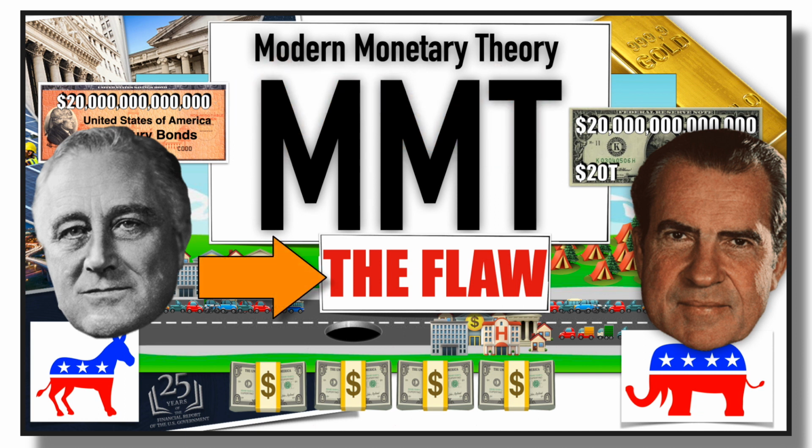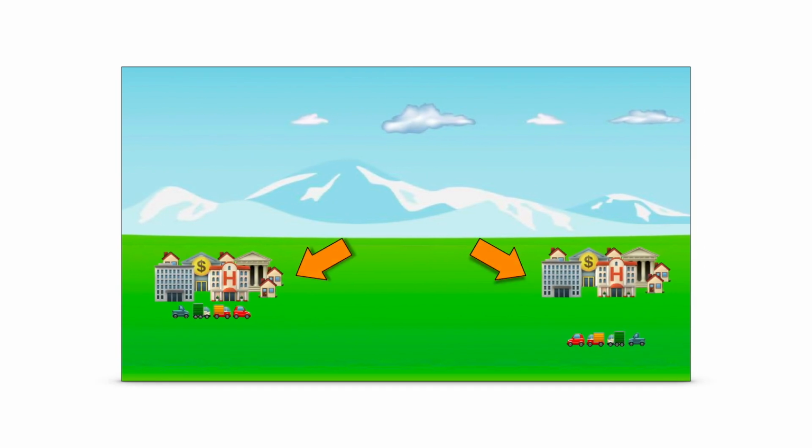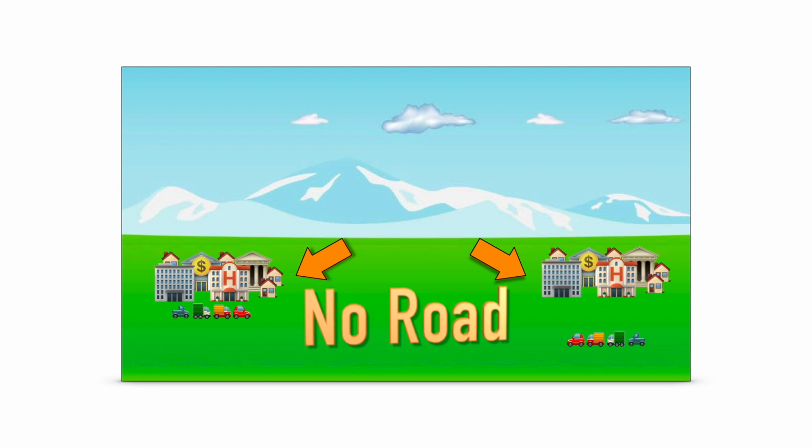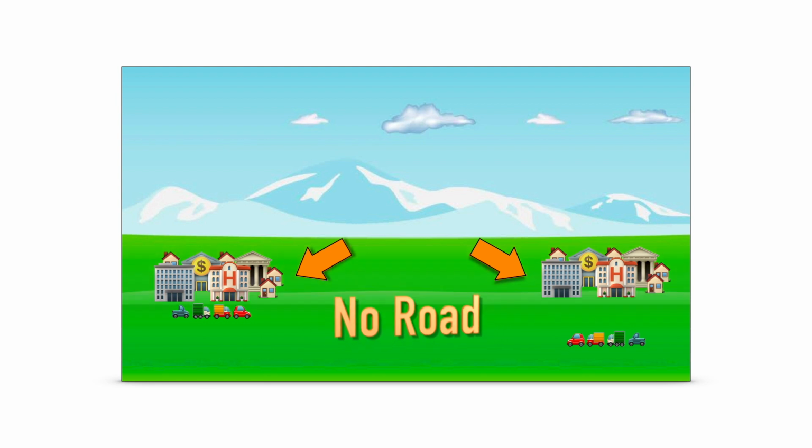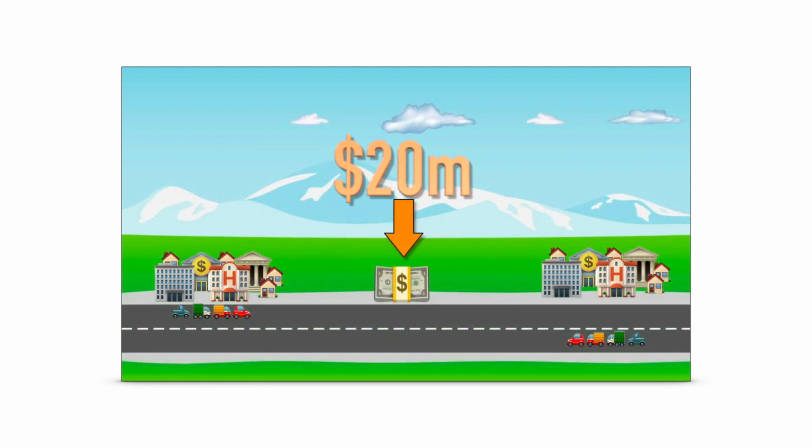But the one flaw that I can't get past is the assertion that national debt is an asset for future generations because it's the summation of uncollected tax revenue, which is a really complex statement, so let's turn it into a cartoon. Imagine two cities that have goods and services to offer each other but have no road to reach one another. It's not economically viable for any one citizen or company to take on the endeavor, so the government borrows $20 million and builds the road.